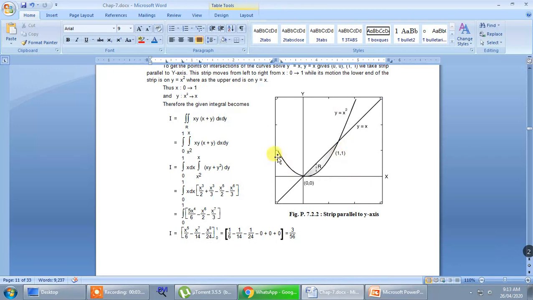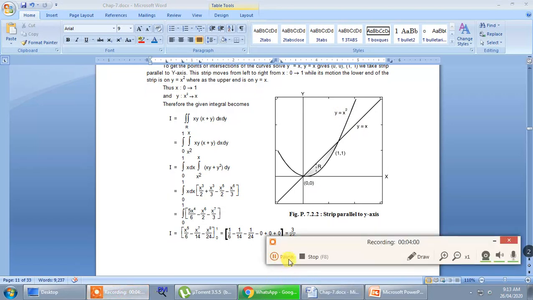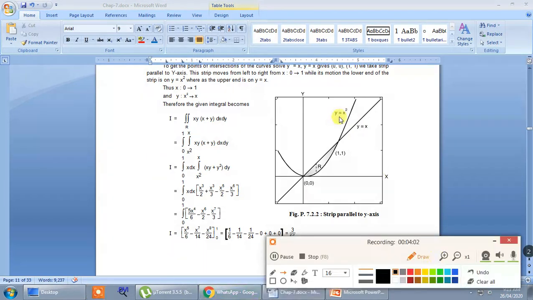Now how to find out the point of intersection? If you want to find out the point of intersection, solve these two equations simultaneously. Which equations? So solve the equations y is equal to x square and y is equal to x. Put y is equal to x square here. You will find that x square is equal to x.